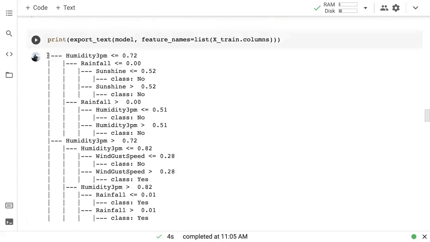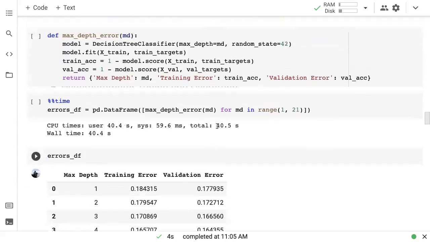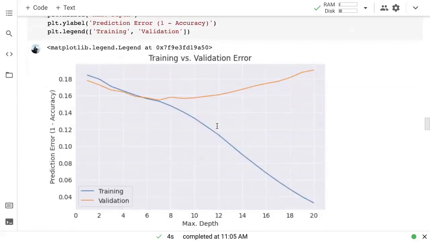And here is a simplified decision tree which is just 3 layers deep. Now, what you would want to do is experiment with different values of max depth. This is what the graph looks like when you plot training error versus validation error. When your max depth is too small, your decision tree is not powerful enough, so it will not have a very high training accuracy. And if you look at the error, which is 100% minus accuracy, or 1 minus accuracy, the training error and the validation error will both be high because your model is not powerful enough to pick up important relationships within the training data and the targets.